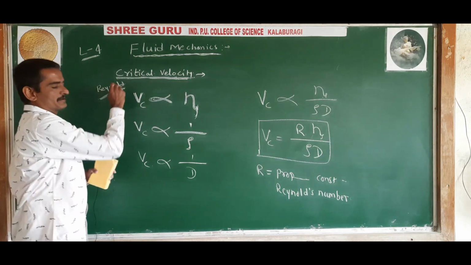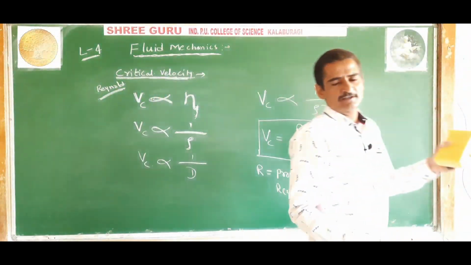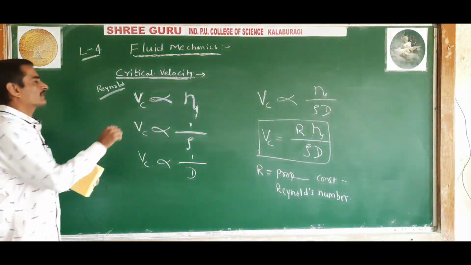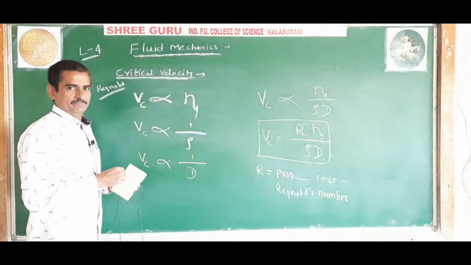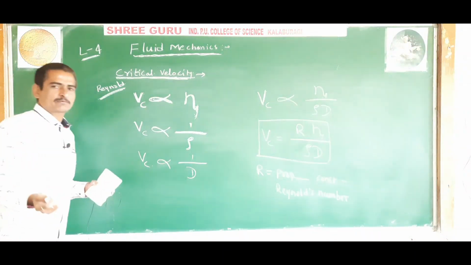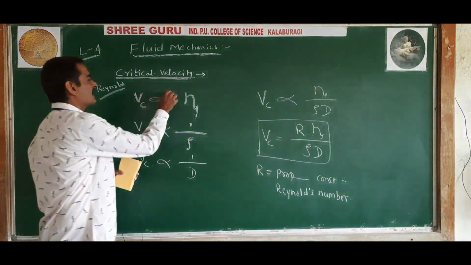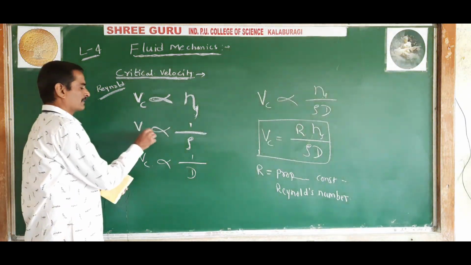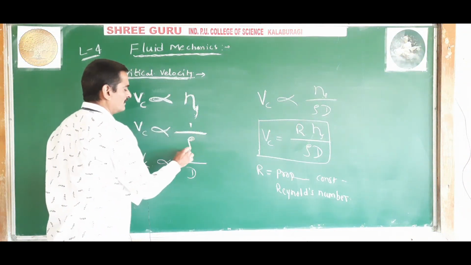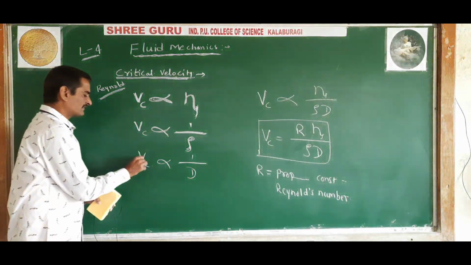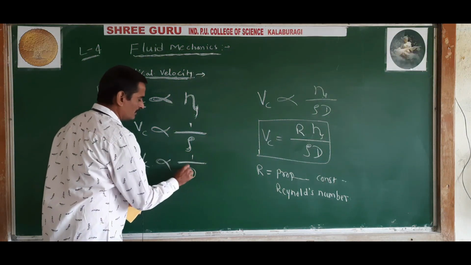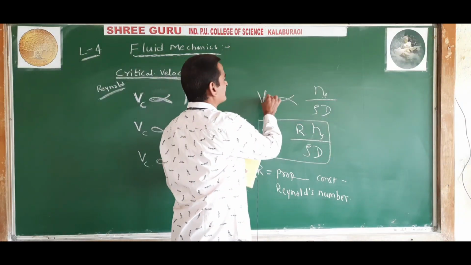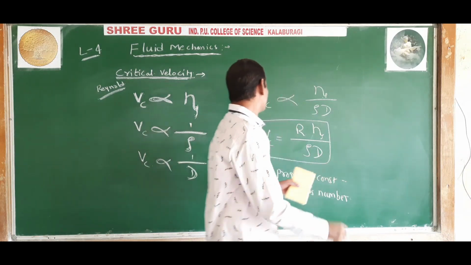And according to Reynolds, a famous scientist who studied fluid mechanics, the critical velocity of liquid through a tube is directly proportional to the coefficient of viscosity of the liquid, inversely proportional to the density of the liquid, and inversely proportional to the diameter of the tube. Hence, combining all this, Vc is proportional to eta divided by rho d, that is, Vc is equal to